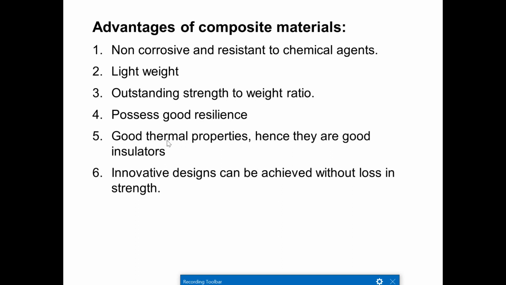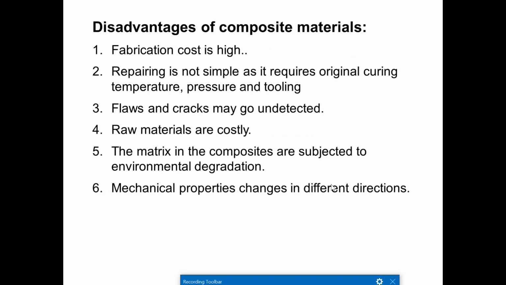And outstanding strength to weight ratio, that is the weight is very less, and they possess good resilience and good thermal properties, hence they are good insulators. Innovative designs can be achieved without loss in the strength. Various designs we can make through a composite material, but the strength of the material will not be lost. Then the disadvantages of composite material are fabrication cost and design.